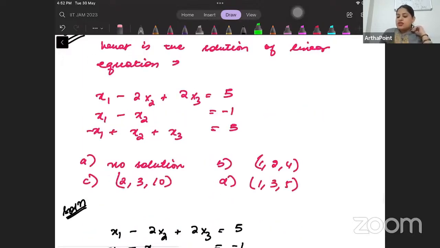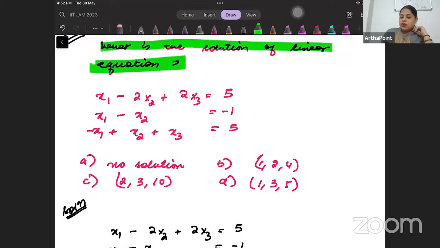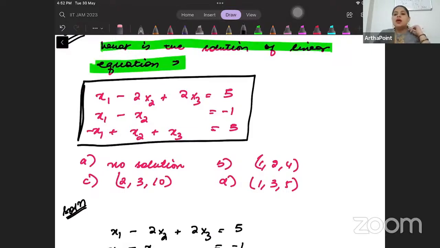It says, what is the solution of linear equation? And you're given 3 equations. Whenever I see 3 equations, the easiest way to solve this is using the Kramer's rule. That is giving you the easiest answer to this question, right? So what you can go ahead and do is just apply the Kramer's rule.